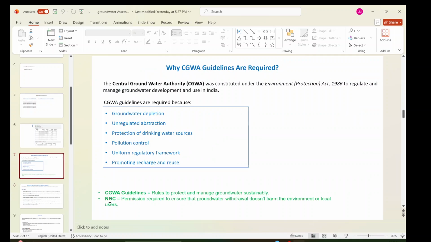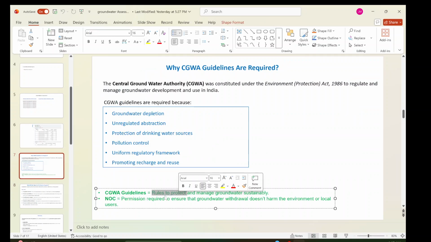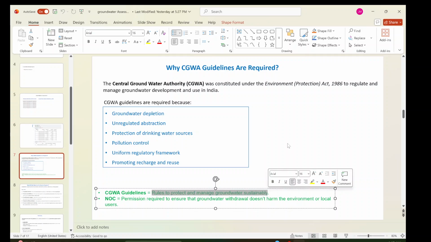Why NOC? The NOC rules under the CGWA guidelines are rules to protect and manage groundwater sustainably. NOC is a permission required to ensure that groundwater withdrawal doesn't harm the environment or local users. Basically, the main priority for water is drinking water and then agriculture. Apart from that, to ensure sustainable groundwater use, this NOC is required. So we'll come to that.